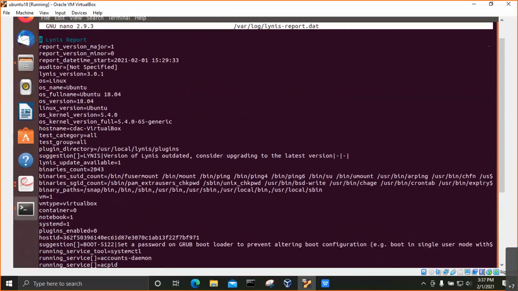Okay, so this is what we can see. This is what has been found on the system, all the binaries which are used, and everything will be logged into that. Okay, so this is with respect to Lynis.